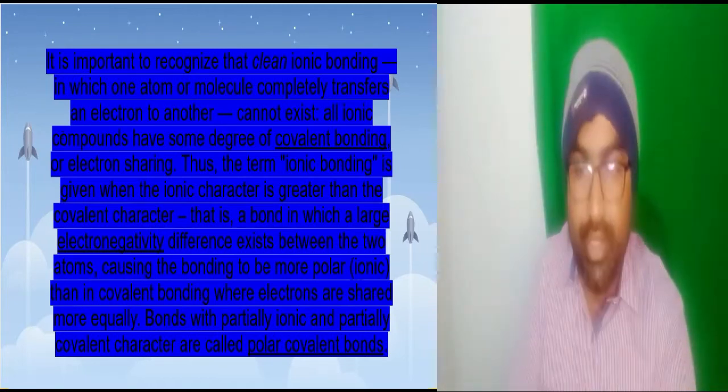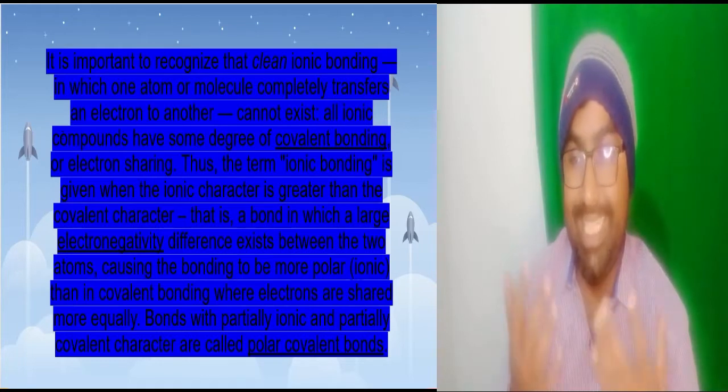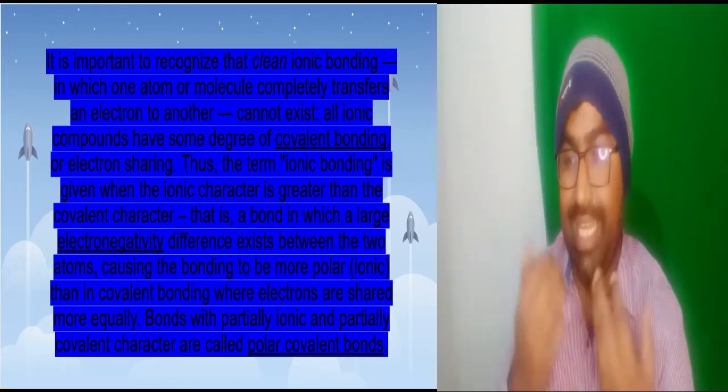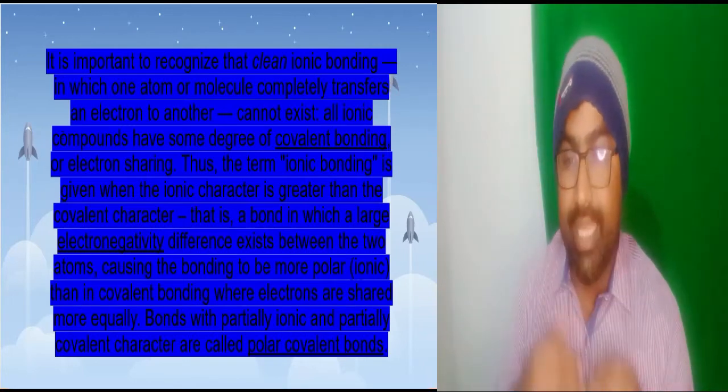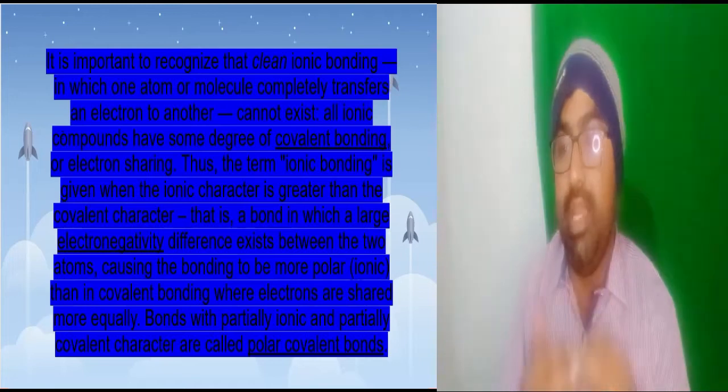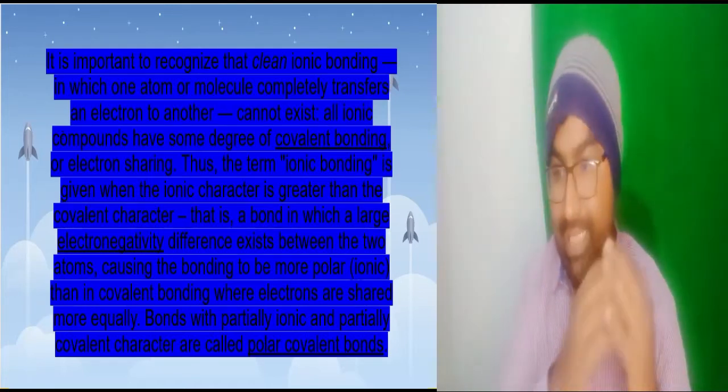It is important to recognize that pure ionic bonding, in which an atom or molecular complex transfers electrons to another, cannot exist. All ionic compounds have some degree of covalent bonding or electron sharing.